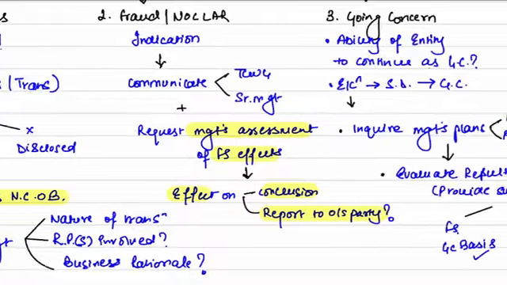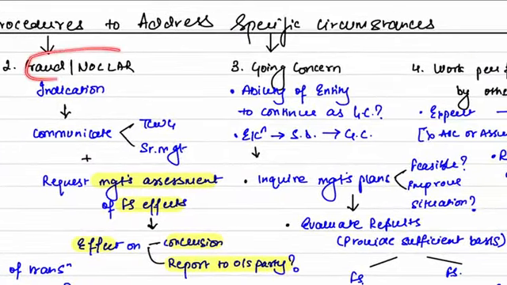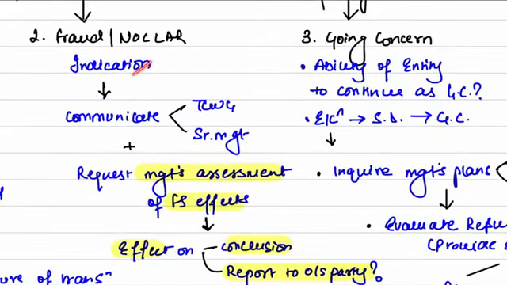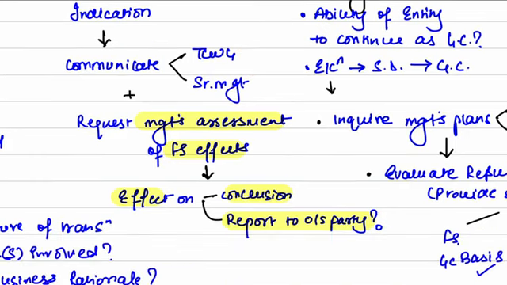Then we discussed fraud or noncompliance. Whenever you get an indication, communicate to TCWG and senior management. Then see the assessment. Request the management assessment of the financial statement effects. Then see the effect on two things.